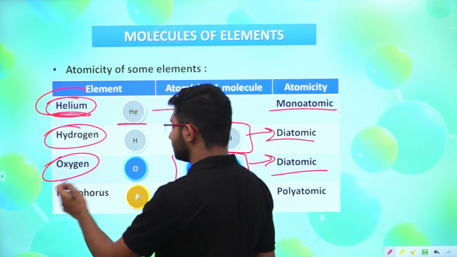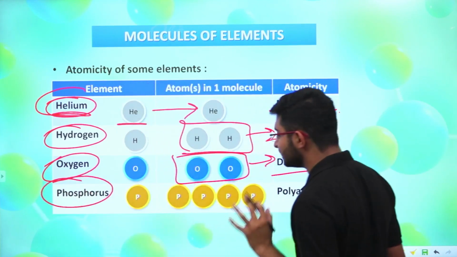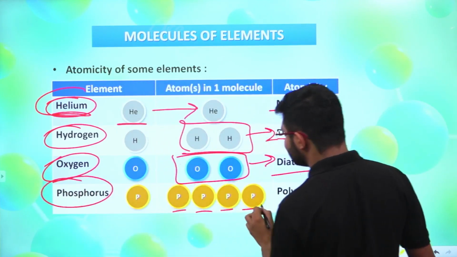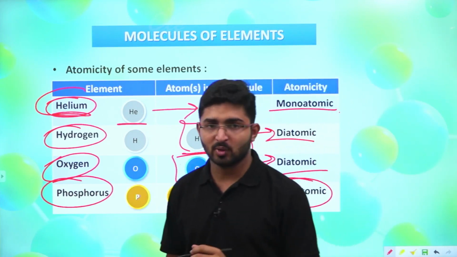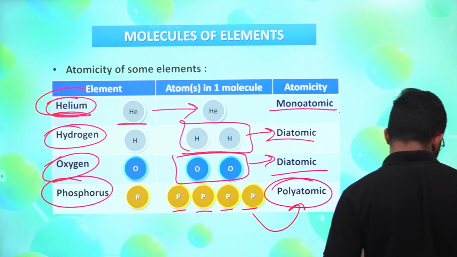Then I have a case of phosphorus. It has 4 atoms in a particular molecule, so 1, 2, 3, 4, and that's why we are going to say that it is a polyatomic molecule. Okay, you can take the screenshot of this table as well.